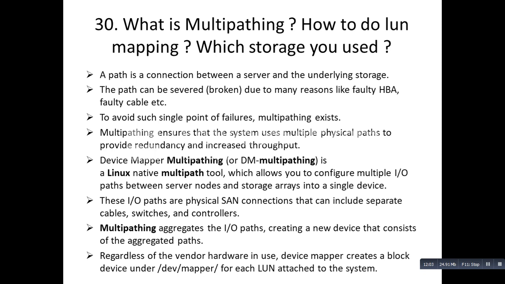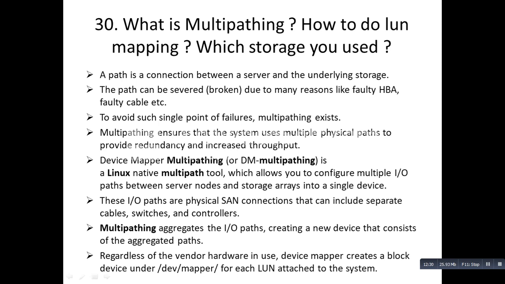So multipathing, a path is a connection between a server and the underlying storage. It is very simple. The path can be severed, or broken, due to many reasons like a faulty cable or faulty HBA. To avoid such single points of failure, multipathing exists.